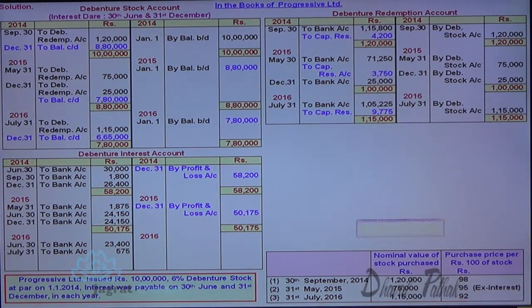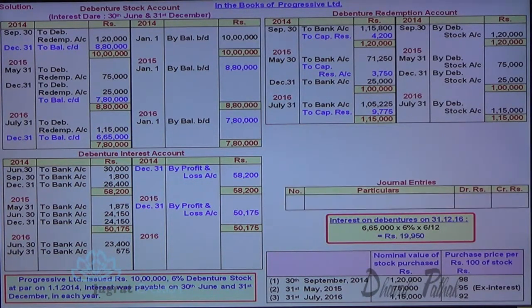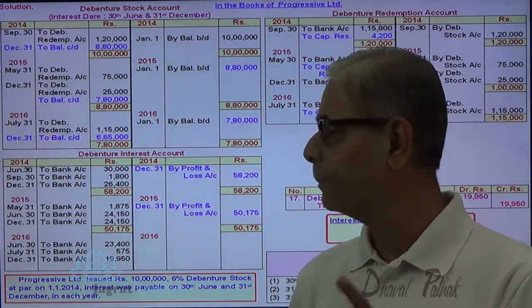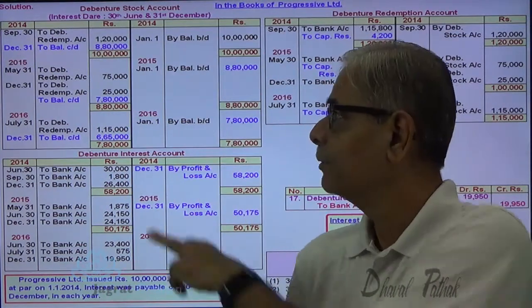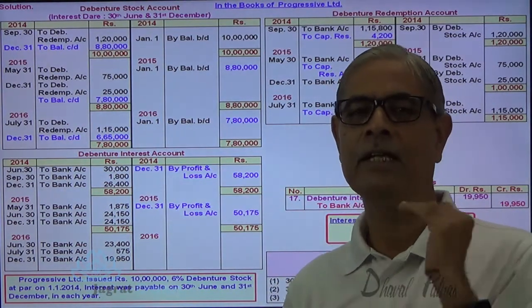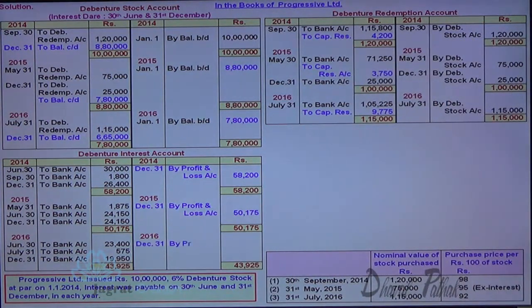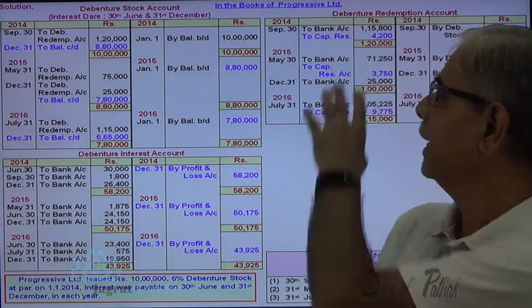Now at the end of the year, you are required to pay interest for 6 months on 6,65,000. So 6,65,000 into 6% into 6 by 12, 19,950. So debenture interest account debit to bank account credit. Debenture interest account is debited for the interest paid on 31st of December. This interest is payable only on 6,65,000 because 1,15,000 debentures are purchased and immediately cancelled. So now this debenture interest will be transferred to profit and loss account. So profit and loss account debit to debenture interest account credit 43,925.